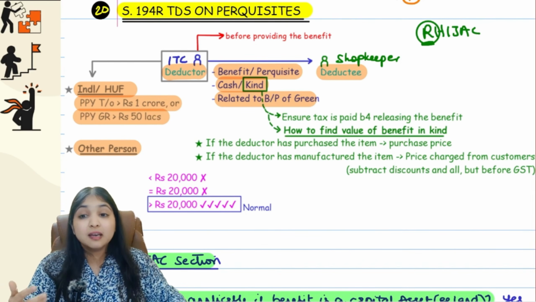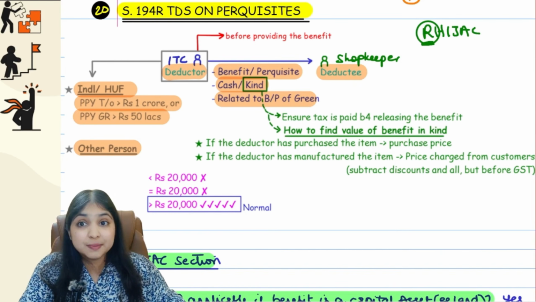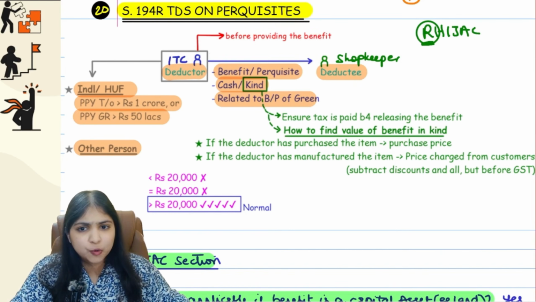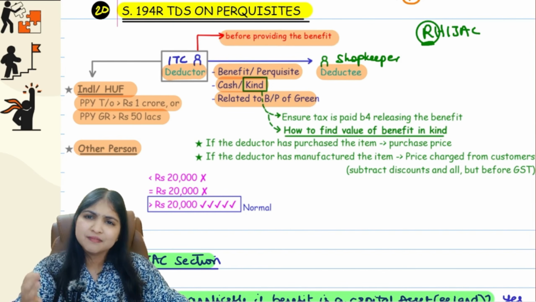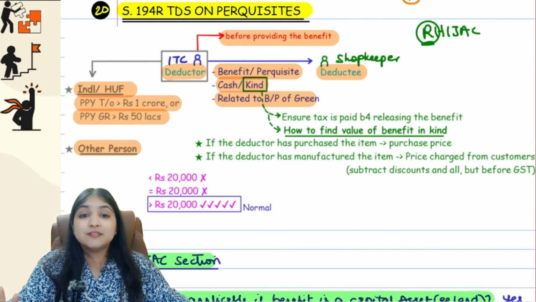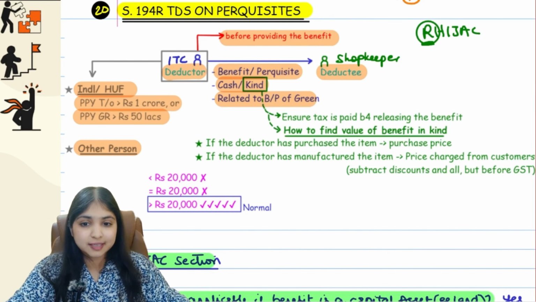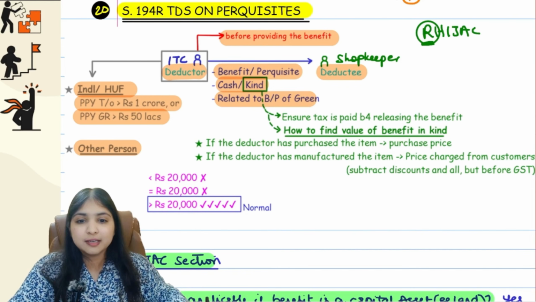Understanding, guys. Then another question will arise: when will tax be deducted under 194R? Whenever ITC is giving the benefit to the deductee. Before giving the benefit, they will deduct the tax. So here I don't have payment or credit, I don't have all that. Very different. Before the deductor gives a benefit to the deductee, before ITC gives a gold coin to the shopkeeper, they will deduct tax. Okay guys, but at what rate? The TDS rate over here is going to be 10%.